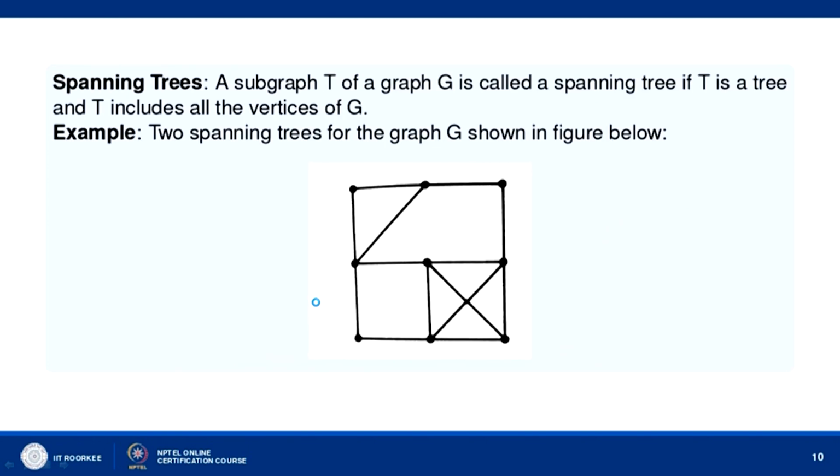Now, let us consider a subgraph T of a graph G. Okay. A subgraph T of a graph G is called a spanning tree if T is a tree and T includes all the vertices of G. You can see this graph. Okay. There are 6 and 3, 9 vertices. Okay. So, the number of vertices is 9.